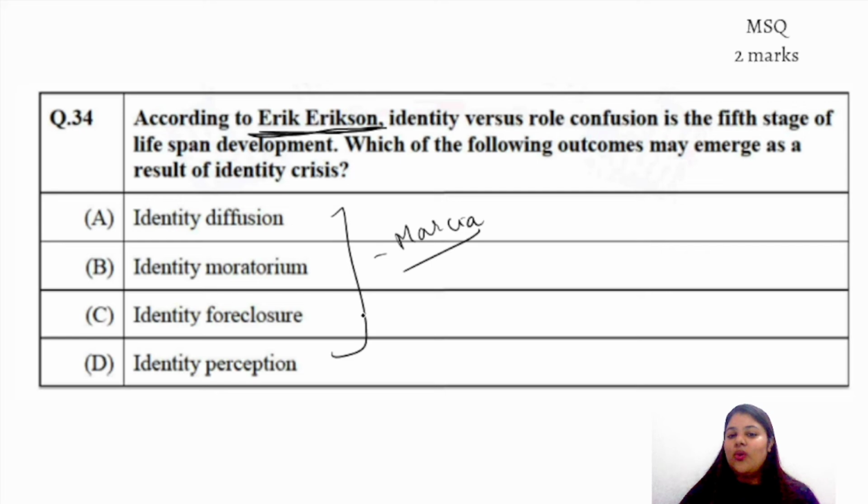So most of you would confuse it to be the crisis which Marcia discussed in their theory, but it is asking in terms of Erik Erikson. So A and B are the only viable options, because it talks about identity versus role confusion, that they are not able to identify who they are, or they are confused, right, in that sense. Obviously it is a contrast question of both the theories. So A and B are the answer, and the basic trick is you have to look at it in terms of Erik Erikson's theory.